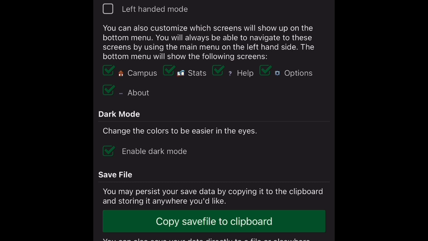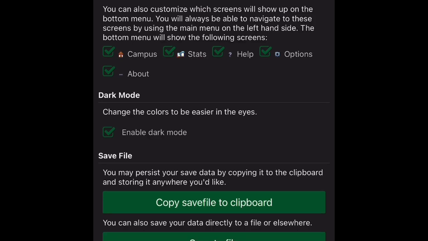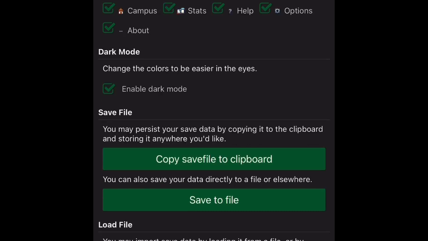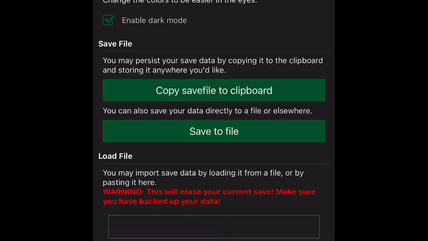You may import saved data by loading it from a file, or by pasting it here. Cool. Warning, this will erase your current save. Make sure you have backed up your data. Okay, gotcha. Text field. Load from file button. Erase saved data.